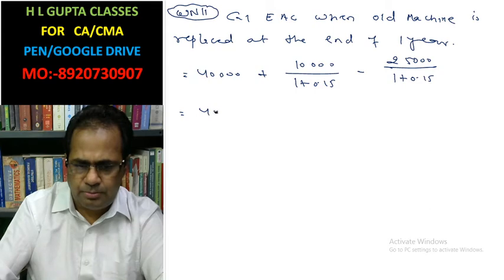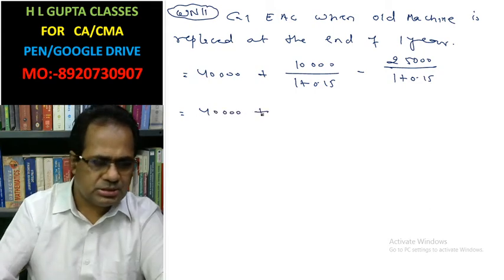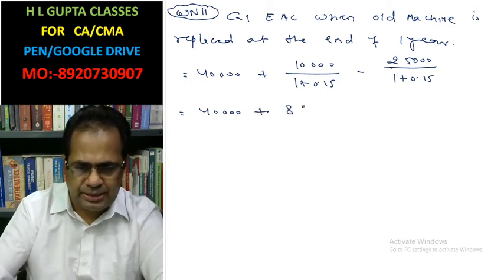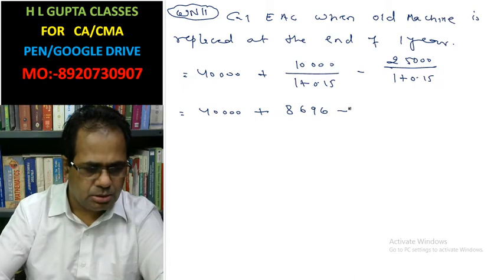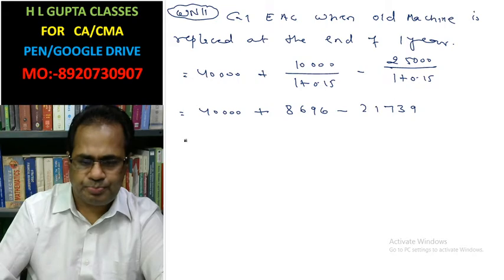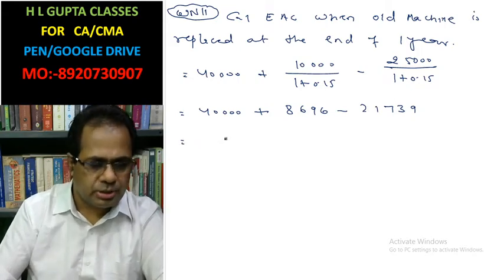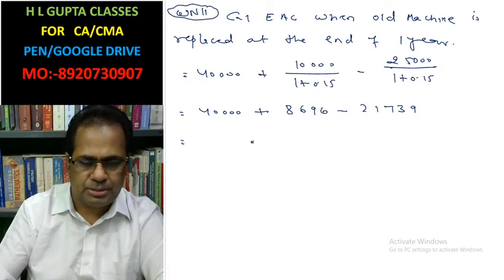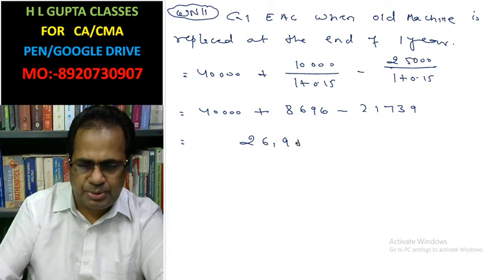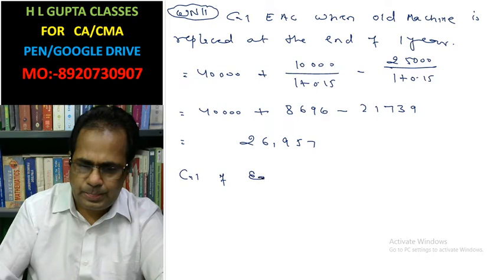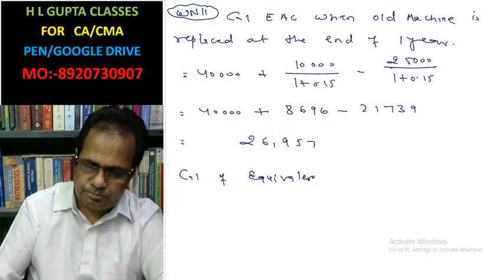Now 40,000 plus 8,696 minus 21,739. This total is 26,957. Now calculation of equivalent annual cost.